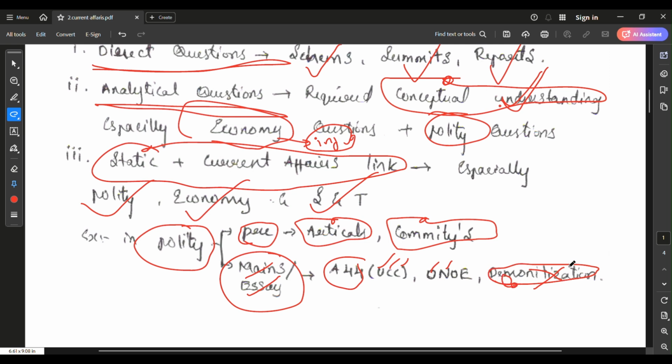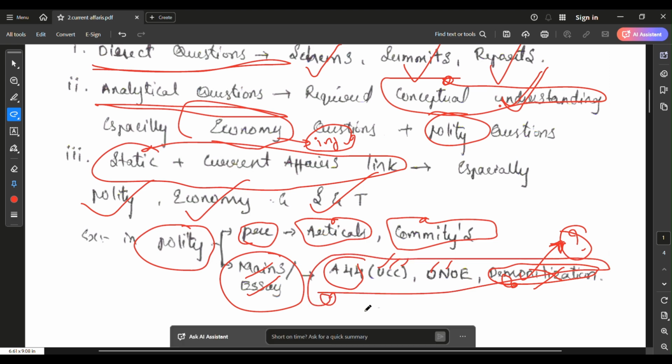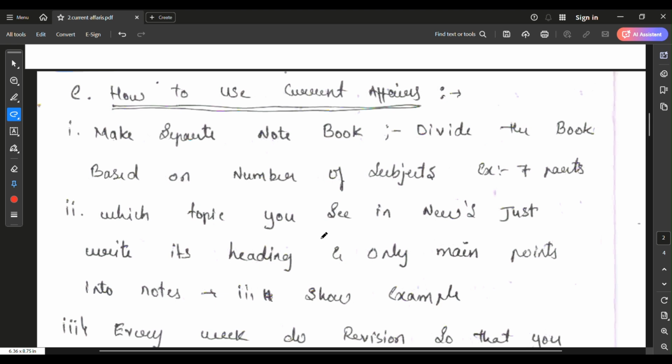Please correct this. It's delimitation. You are seeing that the Tamil Nadu government is rejecting the delimitation. South Indian states are rejecting the delimitation from happening. That's why it's news. So there is a high chance of these topics coming. That's the importance of current affairs. Next, how to use these current affairs?